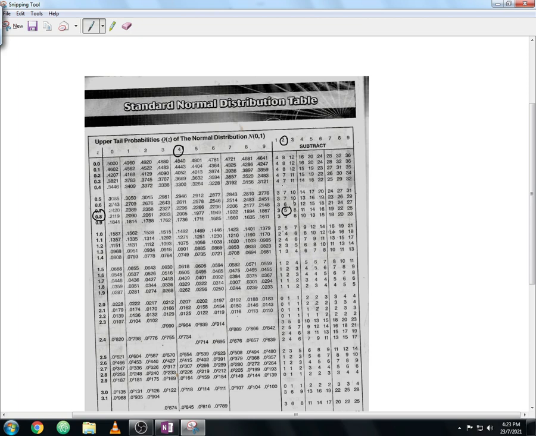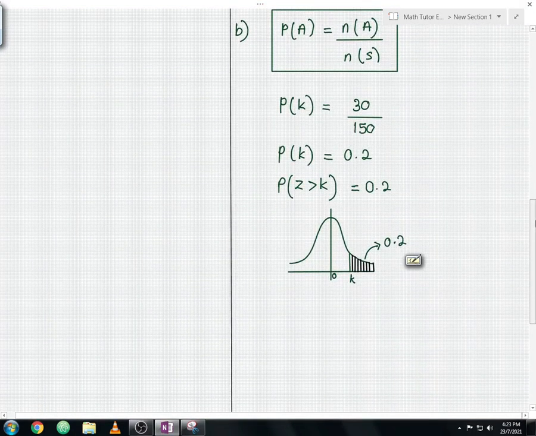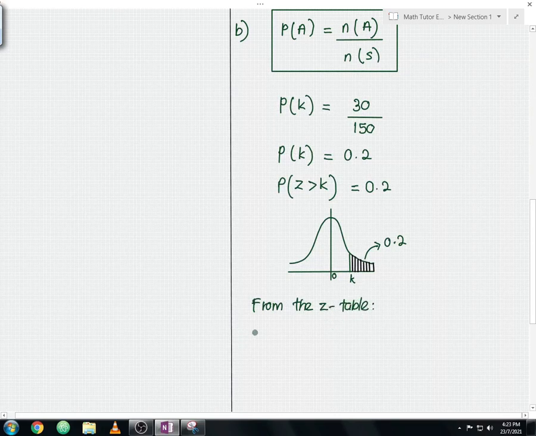So this is how you calculate the Z value, guys, given the probability of a specific number. Let me close the Z table and continue our discussion. So from the Z table, we know that K is actually equal to 0.842. Let me write this properly: 0.842.